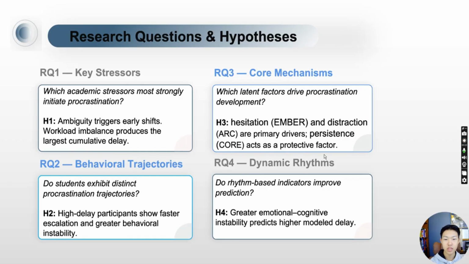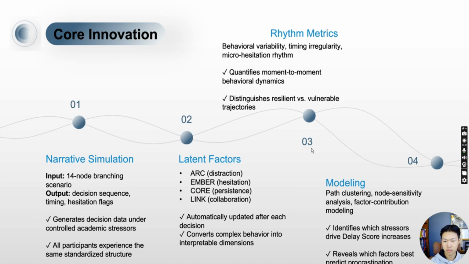First, high delay students exhibit faster escalation and greater instability in their procrastination trajectories. Second, procrastination is primarily driven by hesitation and distraction, while persistence acts as a protective factor. The other questions are addressed through the narrative design and the modeling results.